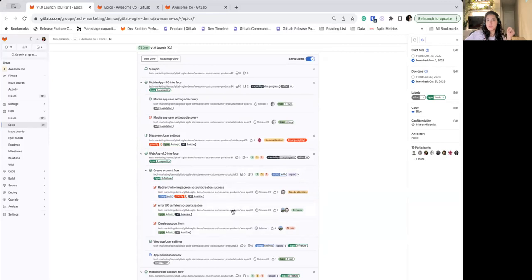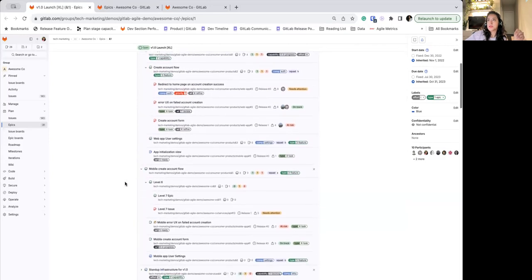The other thing that's important to note about epics is that they can live in different groups. They can live in groups within your hierarchy, and they can also live in groups outside of your hierarchy. So that really allows you to do this cross-org planning. But it can get difficult to find the right things, which is what I'm going to talk about today. And I'll link a video here about groups and projects so that you can learn a little bit more about that topic because it's very relevant.